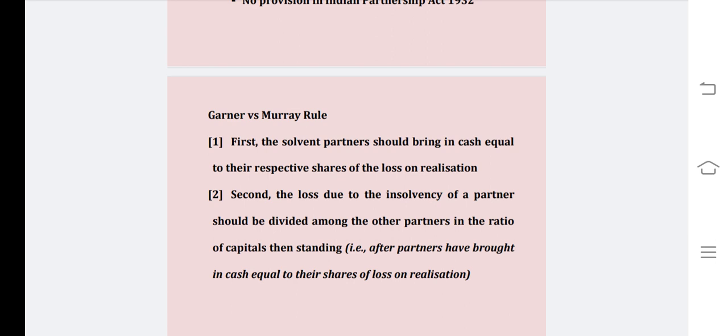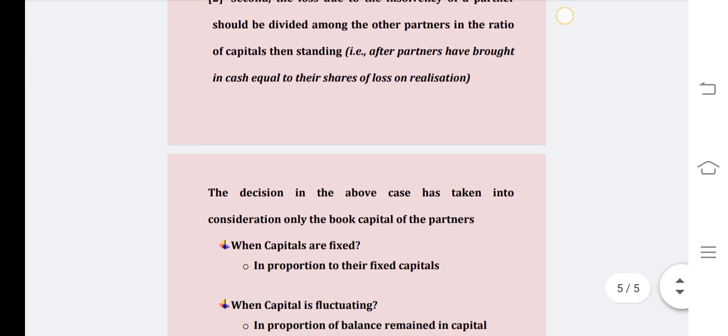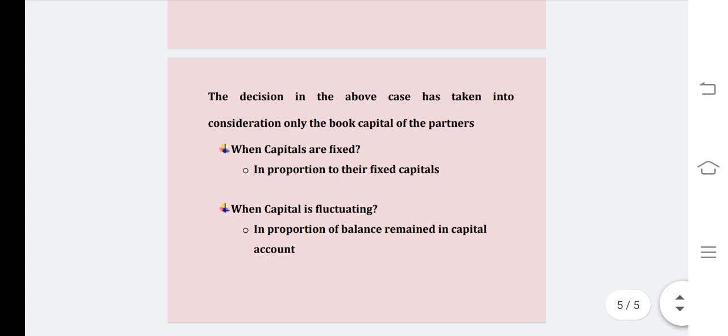You need to remember that this decision takes into consideration only the book capital of the partners. It ignores the private assets of the solvent partners.